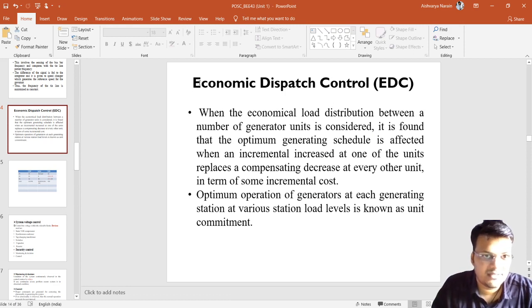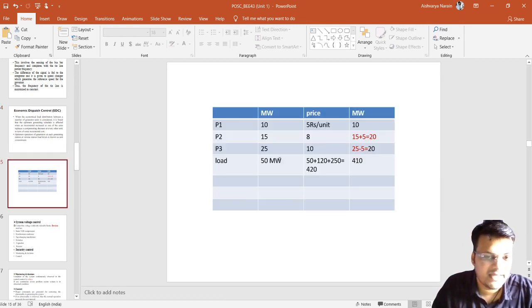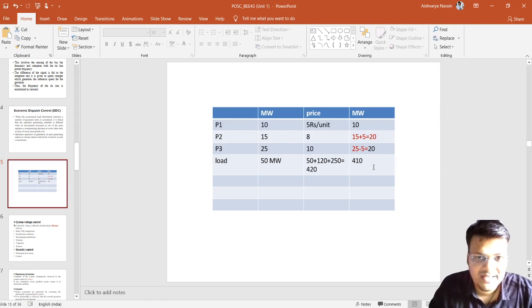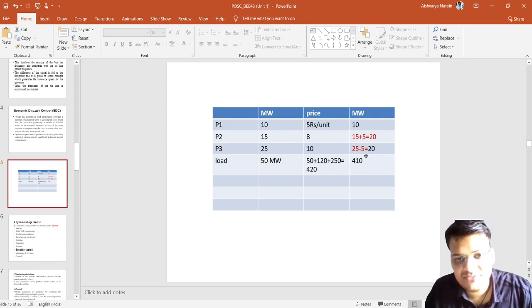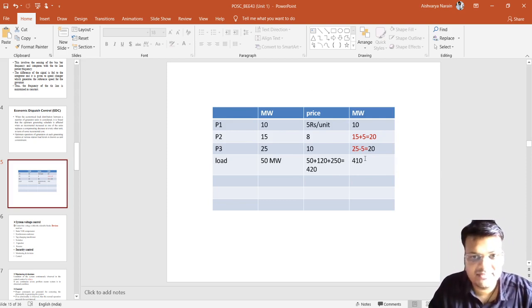So how are they controlling it? There should be an economic load dispatch center. There is a center. They will simply calculate all the data and how the electricity and load is demanded. Every time they have an algorithm they are using, and the objective of that algorithm is to get the maximum profit. Like here in the simple example, we get the 10 rupees profit only by scheduling these P1 and P2.